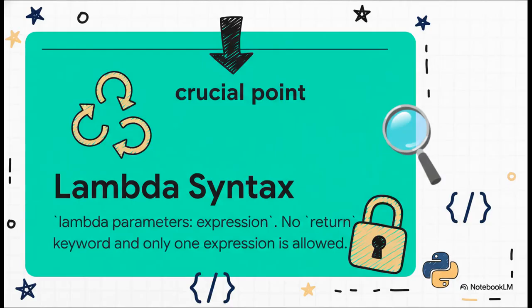So the syntax itself is super simple, but you gotta follow the rules. You just type the word Lambda, list out your parameters, your inputs, then a colon, and after that, one single expression. The result of that expression gets returned automatically, so you don't even need the return keyword. And that's the key. It can only be one single expression.